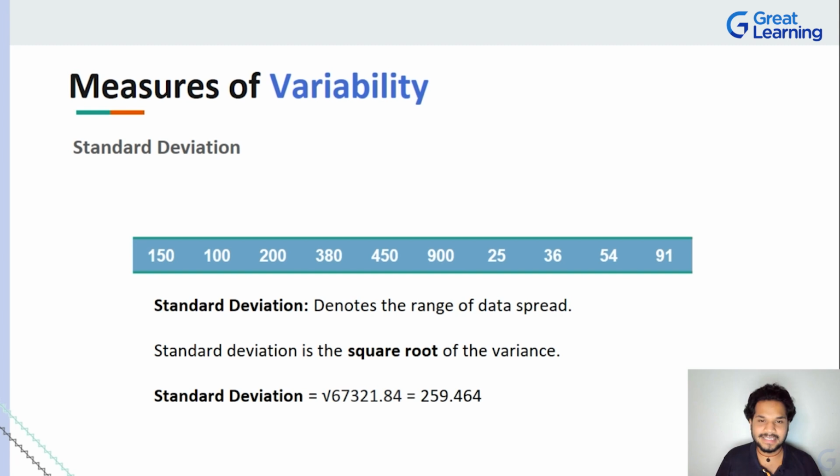Now it's very simple and straightforward, guys. If you have found variance, just take the square root of that variance value. If you take the square root of 67,321.8, it gives us somewhere around 259.4. So we're trying to say that this is how much the data is spread, the range through which the data is spread when compared to the particular mean.